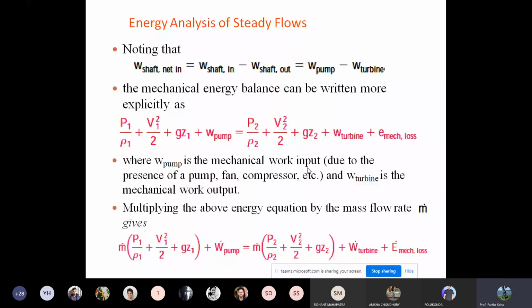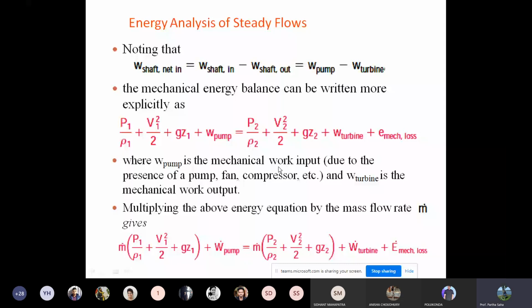Now, if we multiply the above energy equation, the red one, by the mass flow rate, m dot, then this equation becomes this within parentheses, and the pump power becomes W dot pump. That is the power input for the pump, and this is the power output for the turbine. And this becomes the mechanical energy loss. Same thing: initially we divided by m dot, now we are again multiplying by m dot, the mass flow rate. So the equation becomes like this.